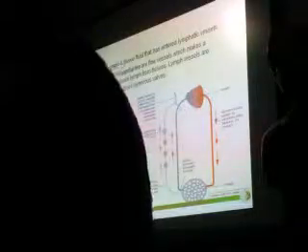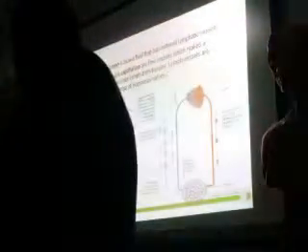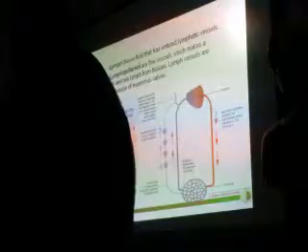This excessive tissue fluid passes through filters. These are called the lymph nodes. It will be filtered through the lymph node and returned back to the circulatory system. So it is a separate channel of the circulatory system through which the tissue fluid will be sent back into the circulatory system. The fluid within this capillary is called the lymph. It is nothing but tissue fluid that passes through the lymphatic channel.